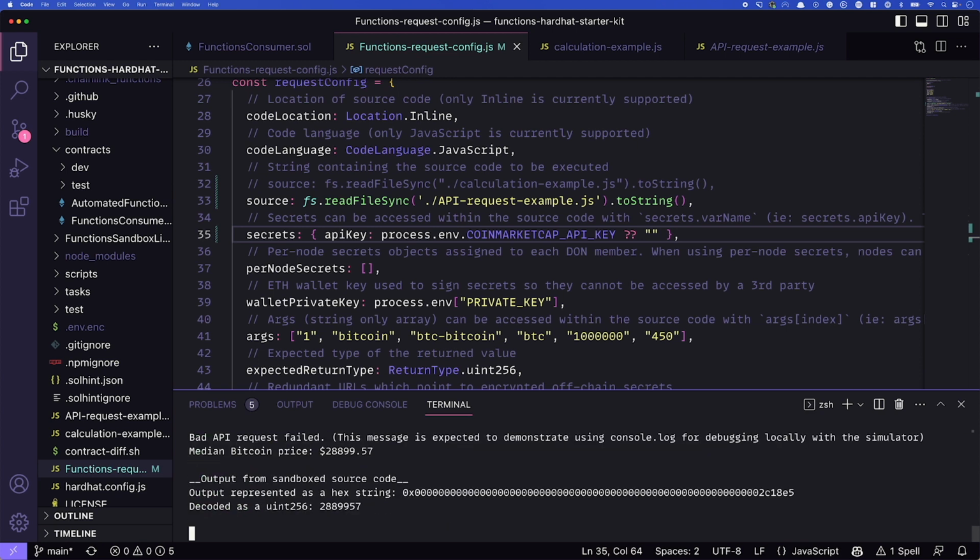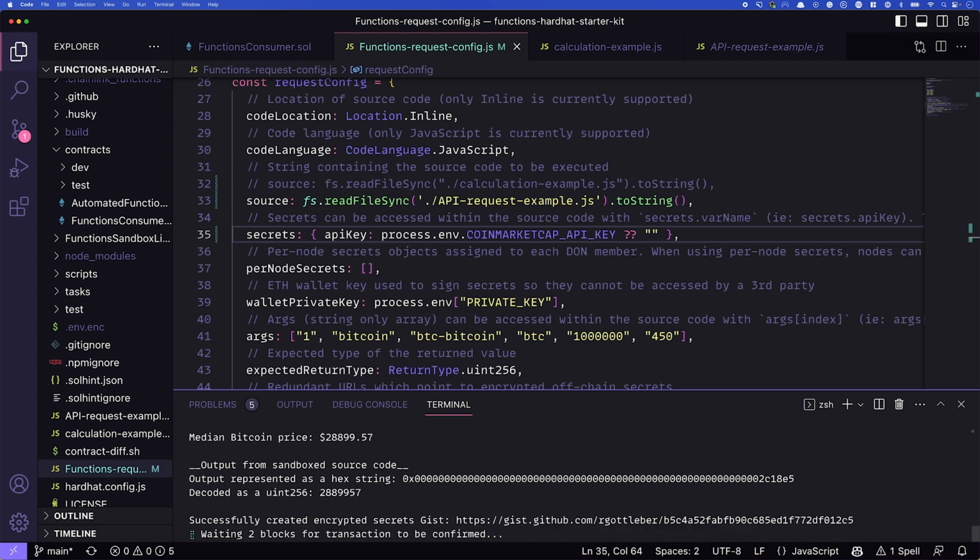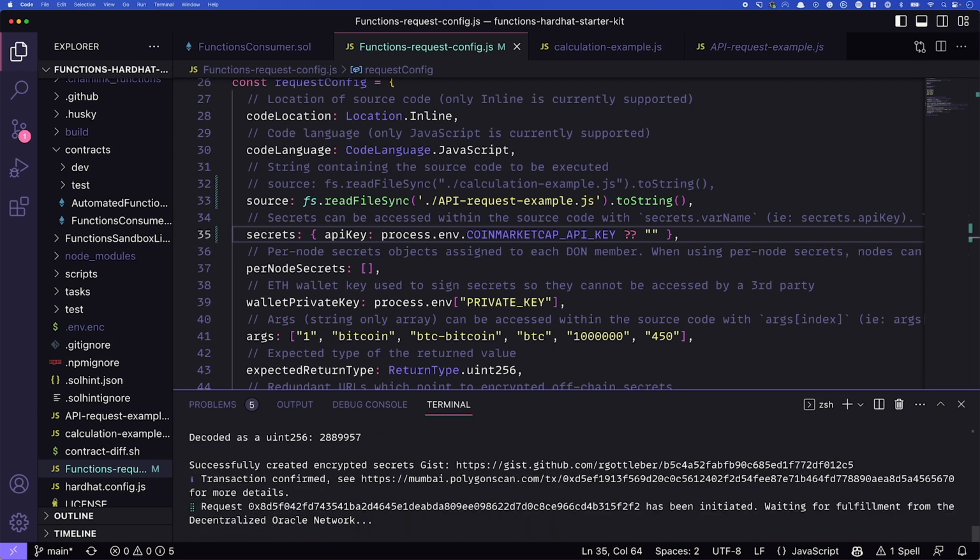We'll say yes, we're sure we want to run this. And we can see here that locally it decoded this new value based on those API calls. Sweet. How does this look when we get to the Oracle network? You can see it's using our encrypted secrets from our gist. That's really cool. And it's actually making the request to the DON right now.